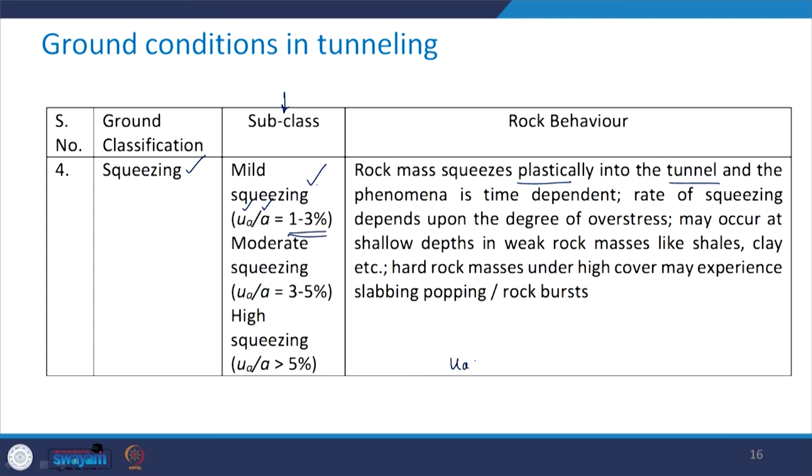This UA is the radial closure. Moderate squeezing is 3 to 5%. A is the radius of the tunnel. And high squeezing includes UA upon A of more than 5%.